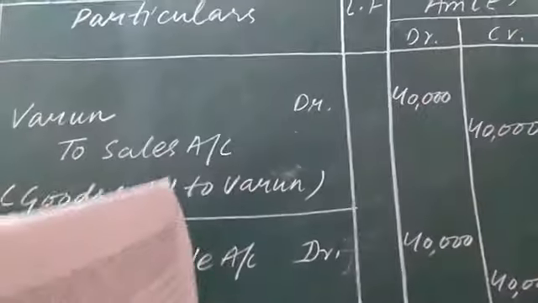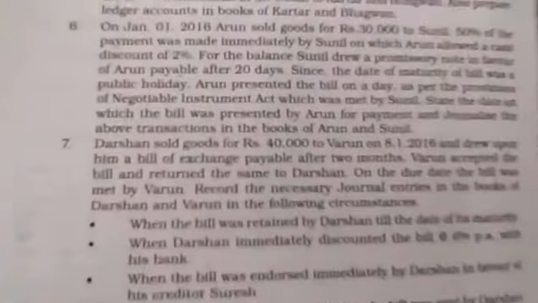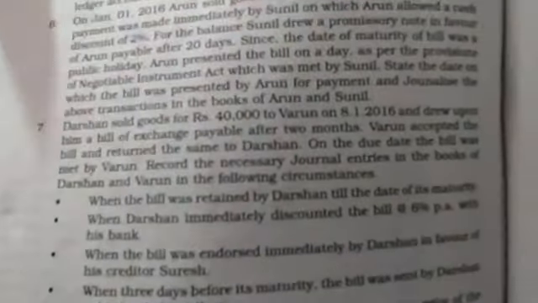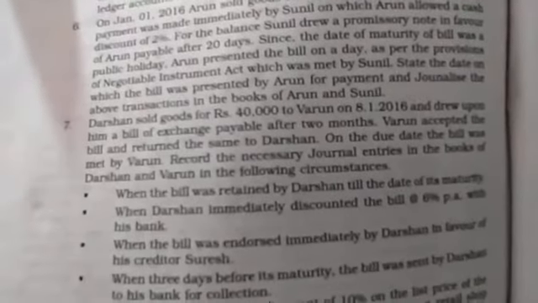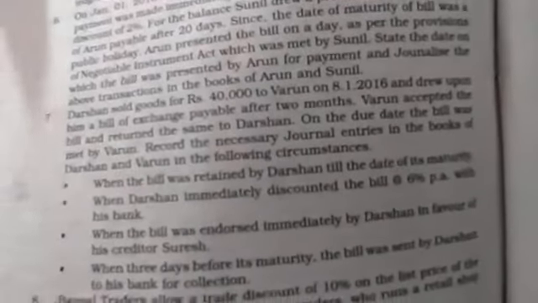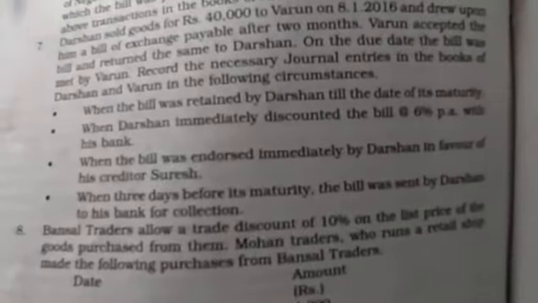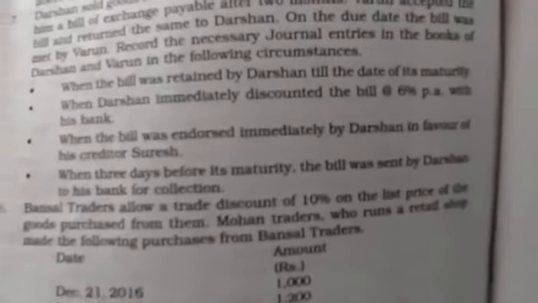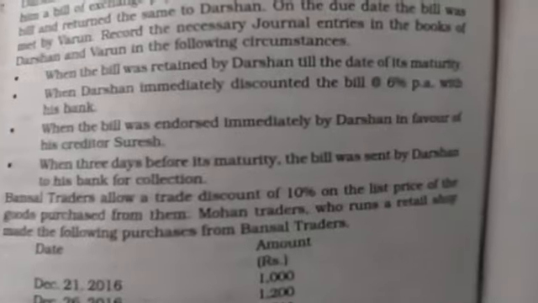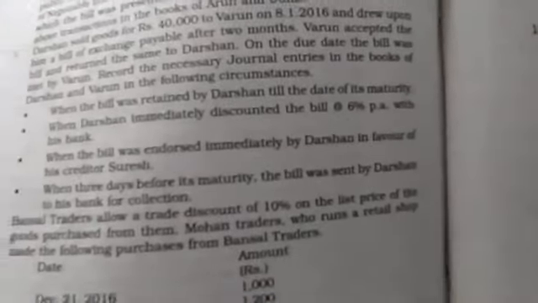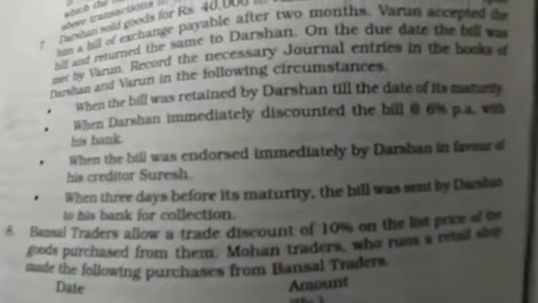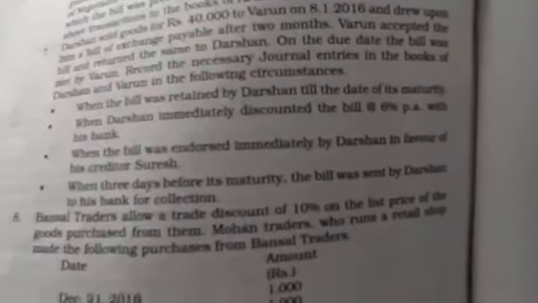Now further reading out the question. On the due date, the bill was met by Varun, meaning the payment was made by Varun on the date which is due after 2 months plus 3 days of grace. Record the necessary journal entries in the books of Darshan and Varun in the following circumstances. The cases are there. The second case is being explained by me. First case I explained to you yesterday. When Darshan immediately discounted the bill at the rate of 6% with his bank. Earlier I have cleared the topic discounting of bills of exchange.